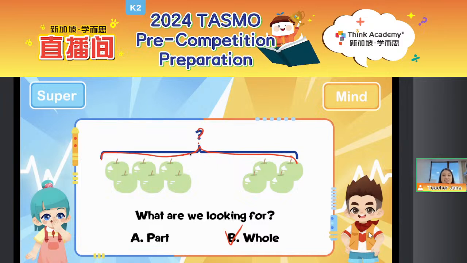It means that in total, imagine this big bracket as our big hug, right? So we are looking for, in total, how many there are. So this is the whole, right? For the whole, we can give it a lot of names, like altogether, there are how many? In total, there are how many? And adding them up, what is the sum? These are all the words about the whole, right?